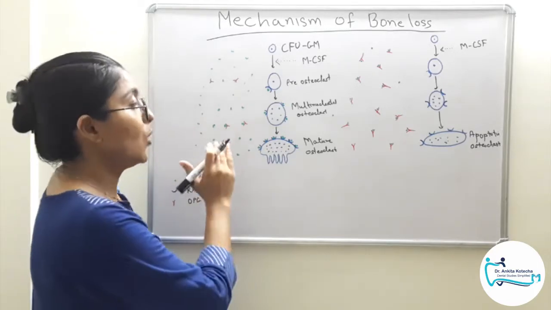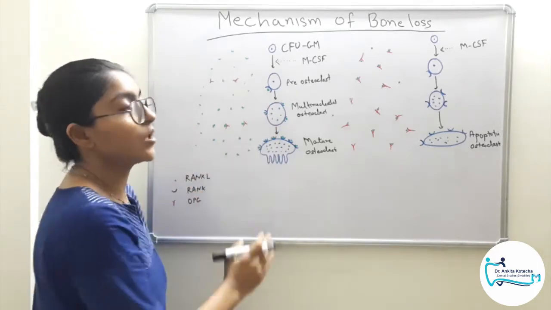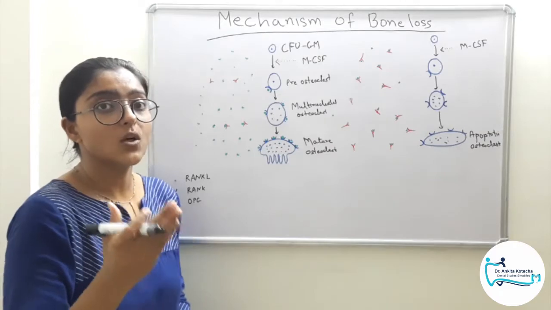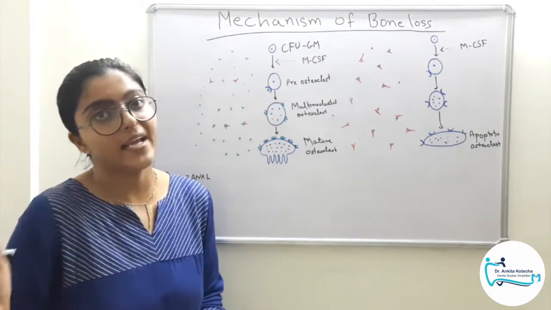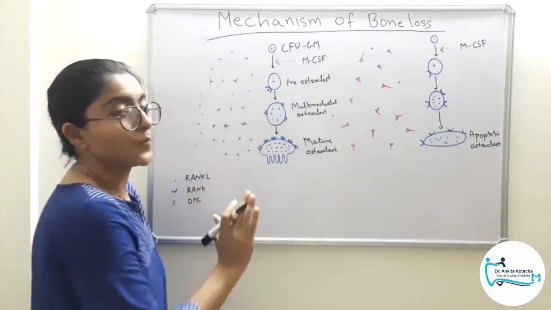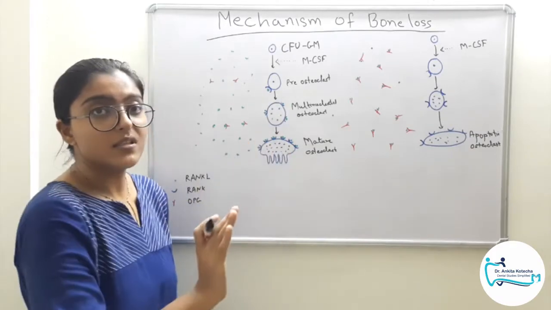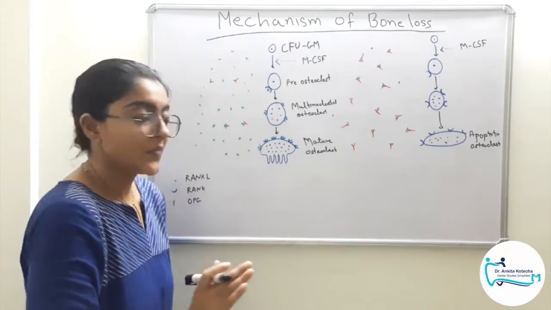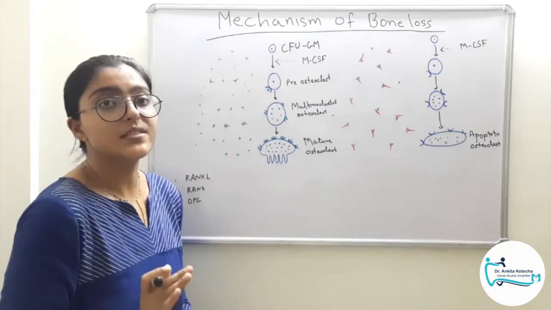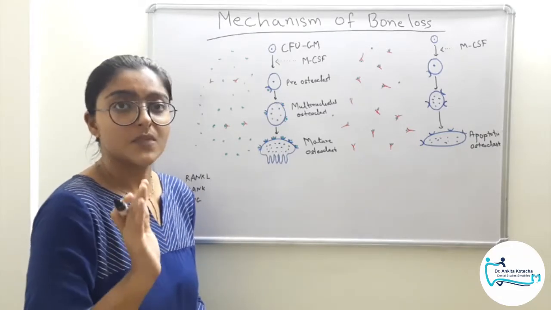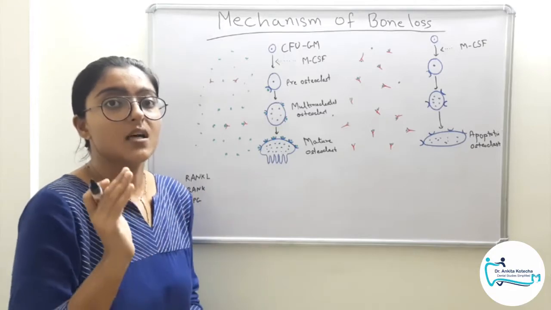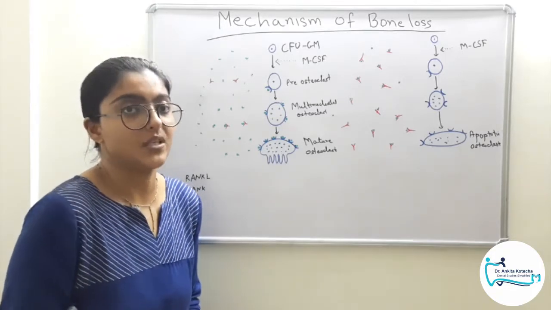So now coming to the molecular aspects. There are mainly three molecules, that is the RANK, RANKL, OPG, also called as RANK, RANKL, OPG axis. RANKL is expressed by osteoblast. RANK is present on the osteoclast precursors of hematopoietic origin, and OPG is a soluble decoy receptor. Clear? Osteoprotegerin, a soluble decoy receptor.